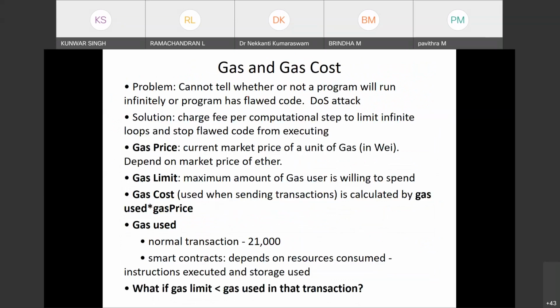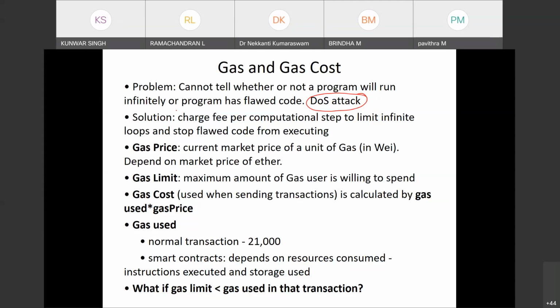Now there is the concept of gas and gas cost in Ethereum to prevent denial of service attacks. The problem is, if you don't put these kinds of things, code cannot tell whether or not a program will run infinitely. If somebody has kept a smart contract which will run infinitely, no one is there to monitor the code.